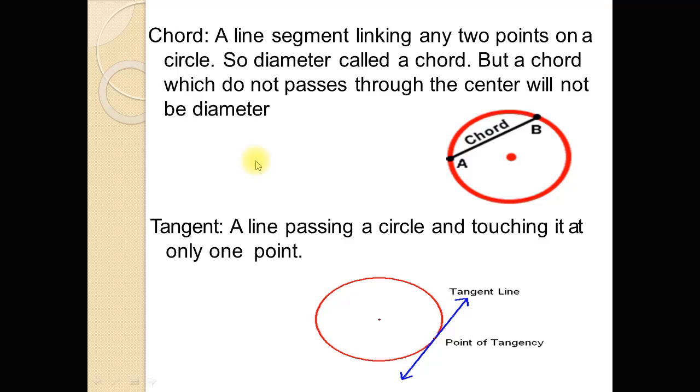Now what is a tangent line? A line passing a circle and touching the circle at only one point is called a tangent line. Any line which passes a circle and touches the boundary of the circle at only one point is called a tangent line. And this is the point of tangency, because the tangent line touches the circle at this point. So this is a tangent line because this line touches the circle at only one point.